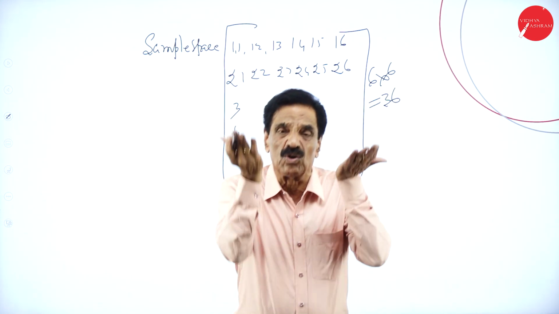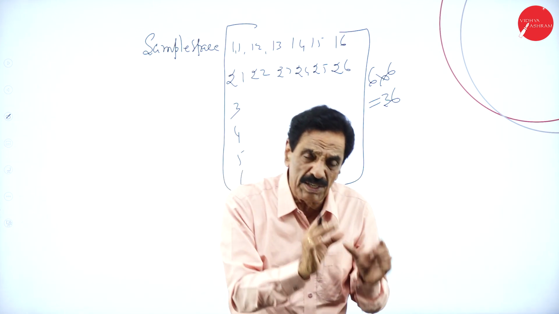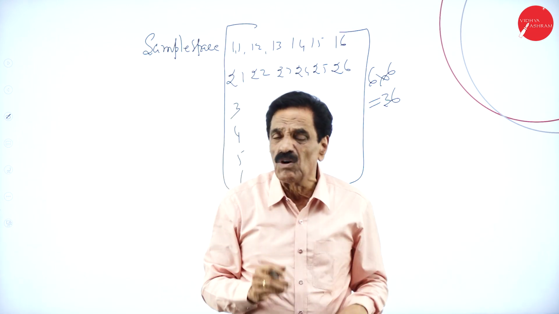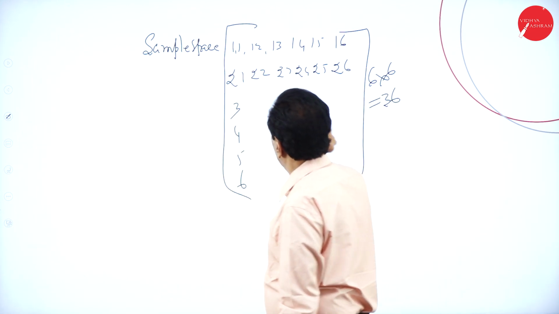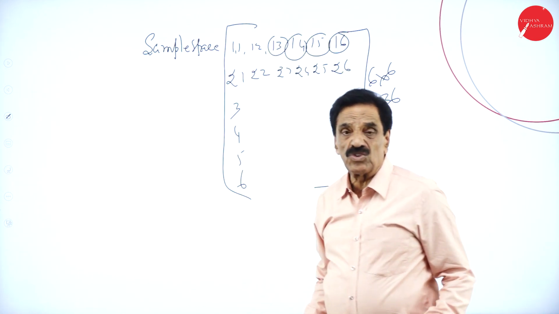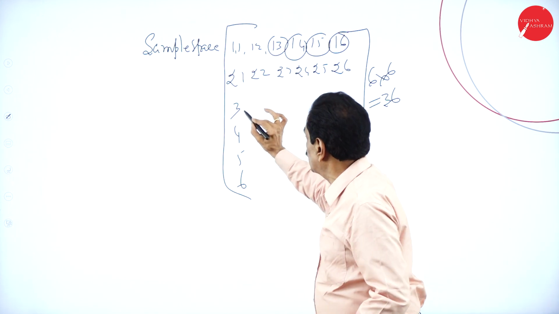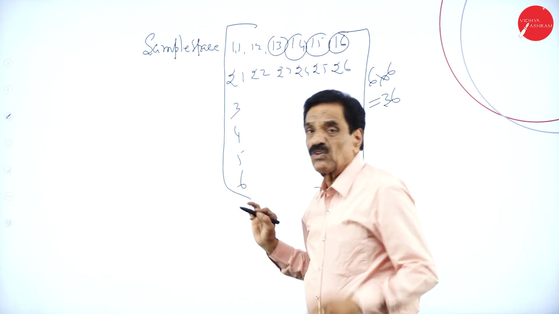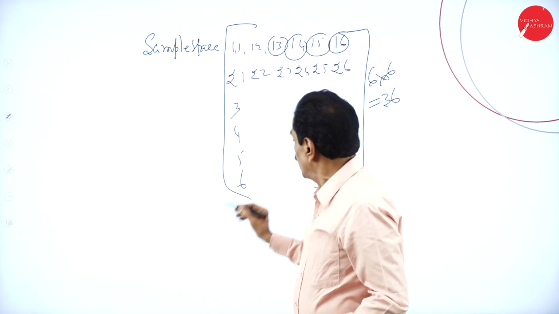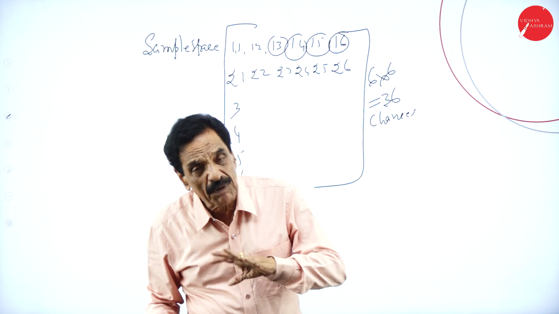When 2 dice are thrown, in the examination they will ask what is the total number of chances. If you have got only 9, how to do it? If only 4, how to do it? More than 10, how to do it? We can calculate how many chances very easily, but the sample space should be filled up: 3 1, 3 2, 3 3, 3 4, 3 5, 3 6, 4 1, 4 2, and so on up to 6 6. Totally how many chances? 36 chances.